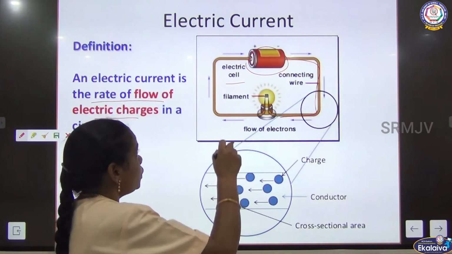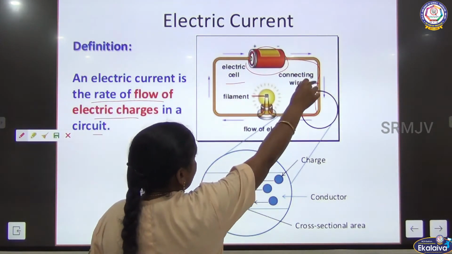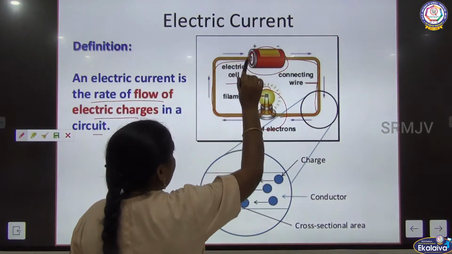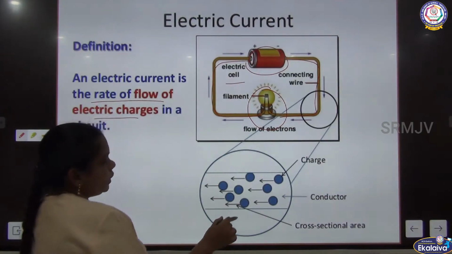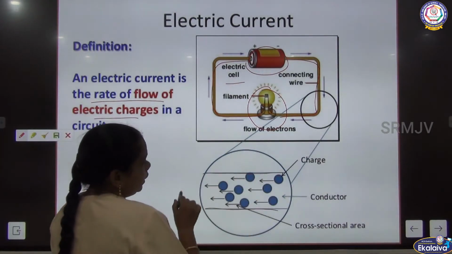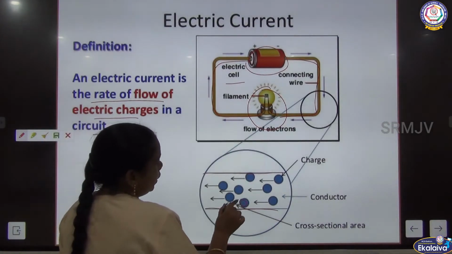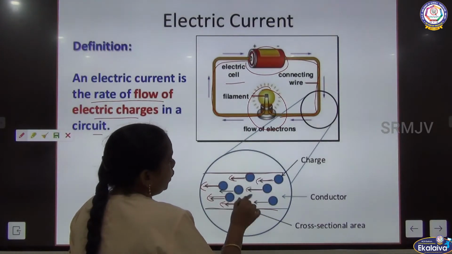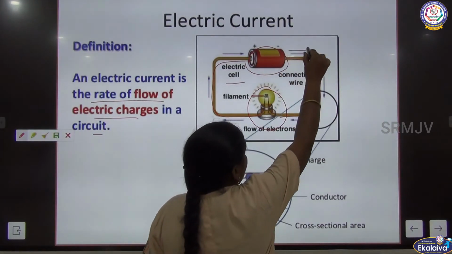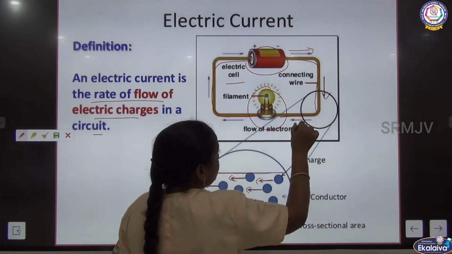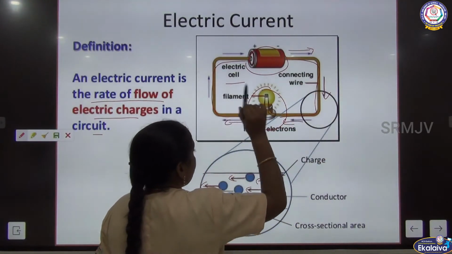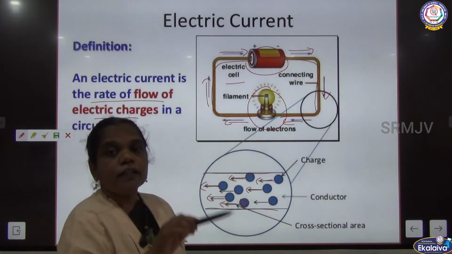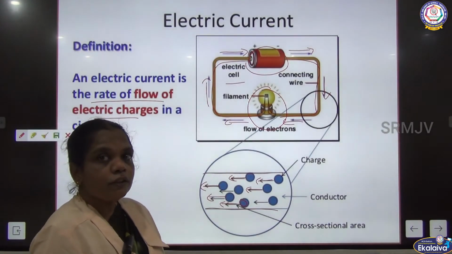The current passes from the source through the conductor and the appliances, and then is connected to the other end of the source. This is an example of a conductor. In this conductor the electrons flow in one direction, from the source to the appliance or device, and then back to the source. Like this, the flow takes place in a single direction.